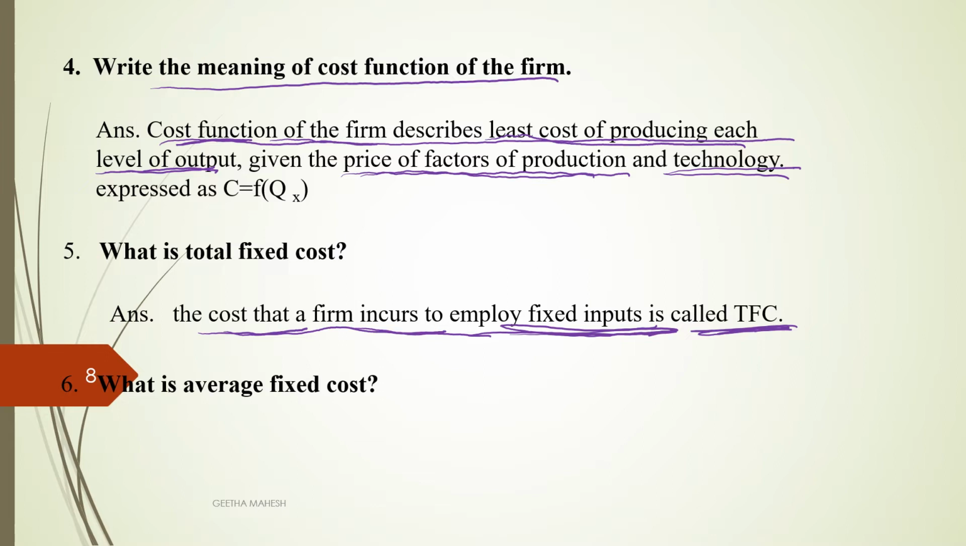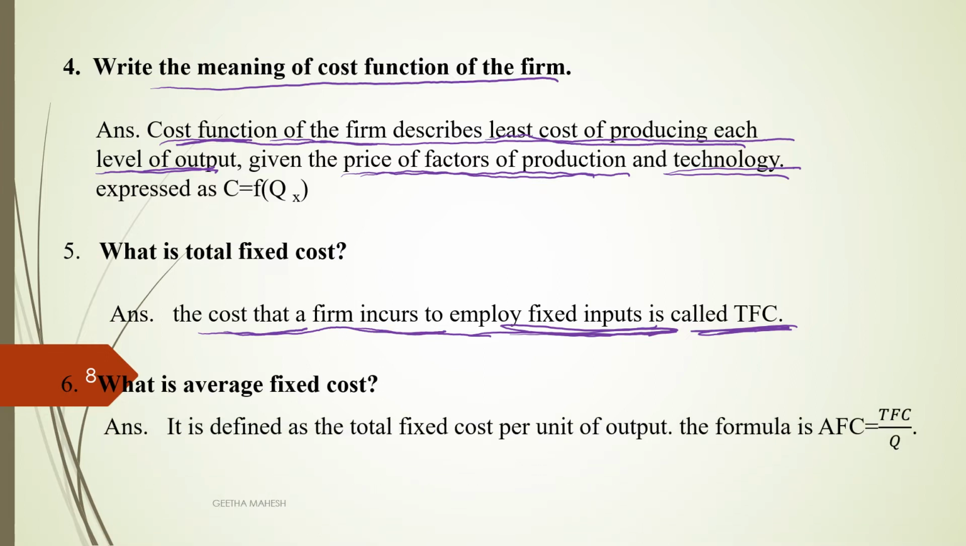What is average fixed cost? Total fixed cost per unit of output, we call it average fixed cost. What is the formula for average fixed cost? Total fixed cost divided by quantity. So total fixed cost per unit of output, we call it average fixed cost.